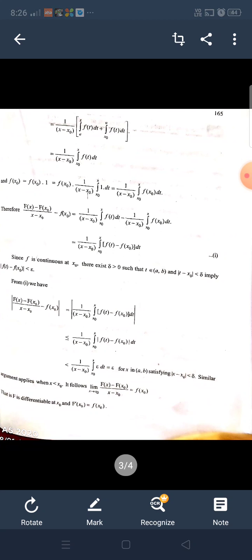From (1) we have |(F(x) − F(x₀))/(x − x₀) − f(x₀)| = |1/(x − x₀) integral x₀ to x (f(t) − f(x₀)) dt|. This is less than or equal to 1/(x − x₀) integral x₀ to x |f(t) − f(x₀)| dt. This is less than 1/(x − x₀) integral x₀ to x epsilon dt = epsilon.